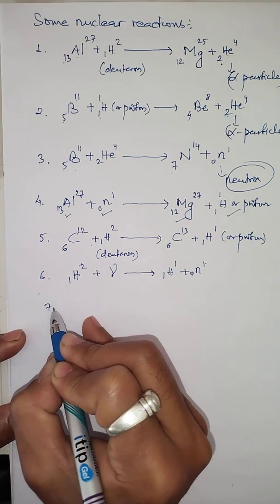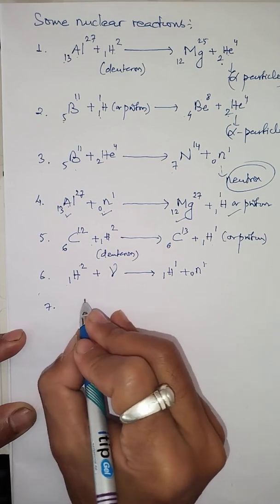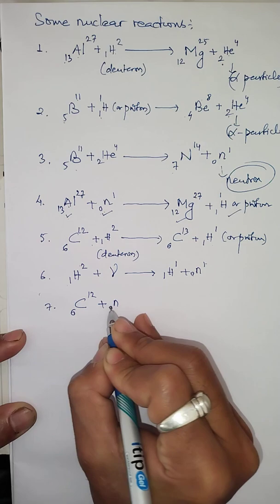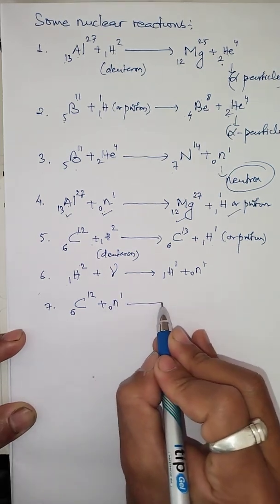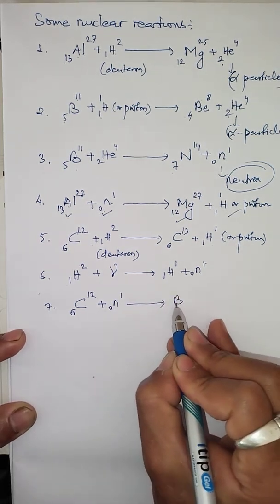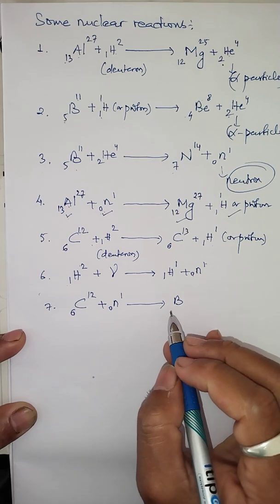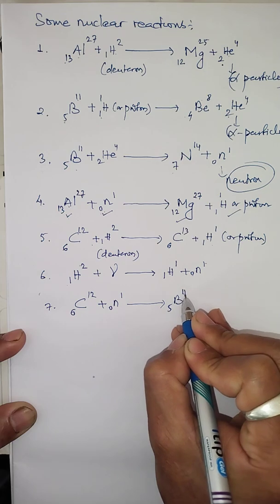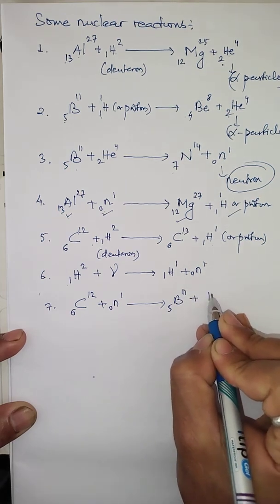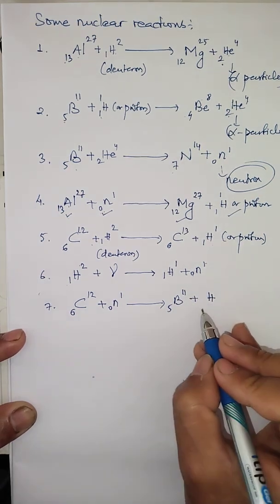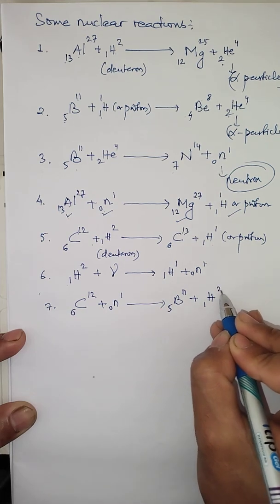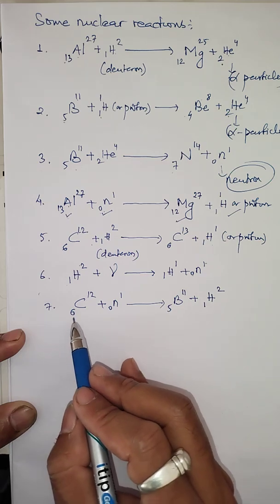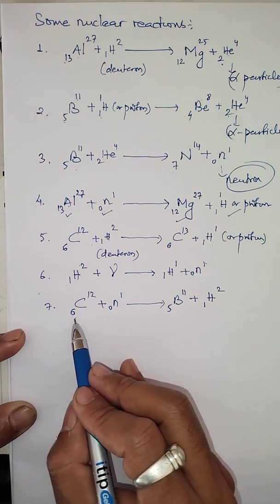Similarly, we have number 7. Let me just go to the next one. If I take carbon C 6 12, if it is bombarded with one of the neutral particles called neutron, we get a new nucleus, and that is boron, with atomic number 5 and mass number 11, plus one of the isotopes of hydrogen as a particle we obtain, that is called H 1 2. So deuterium can be obtained by bombarding carbon, one of the stable isotopes, with neutron.